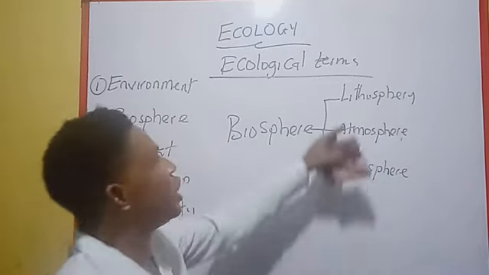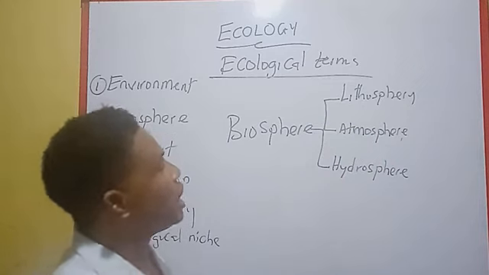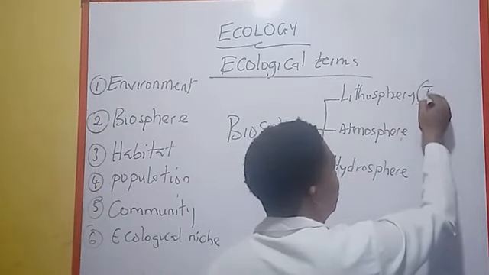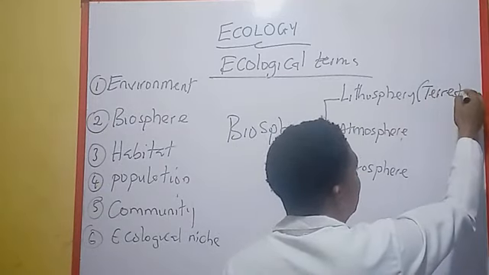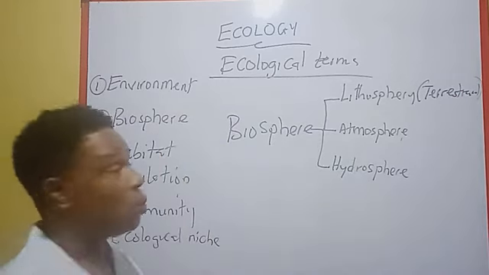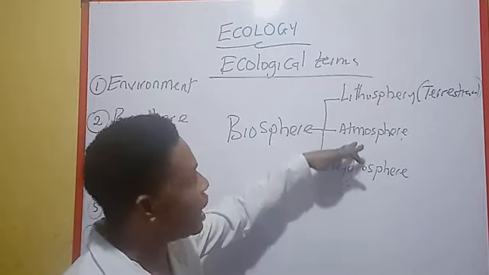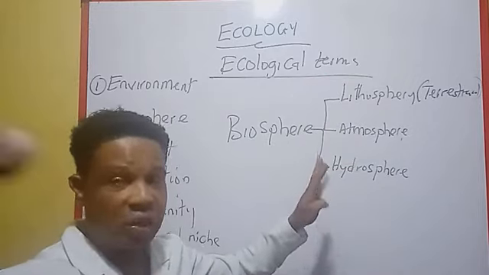Now, the lithosphere has to do with the solid parts of the biosphere, that is the land, terrestrial. It has to do with the terrestrial portion where you have land, like rocks, mountains. That is the lithosphere. Now, the atmosphere has to do with the sky.